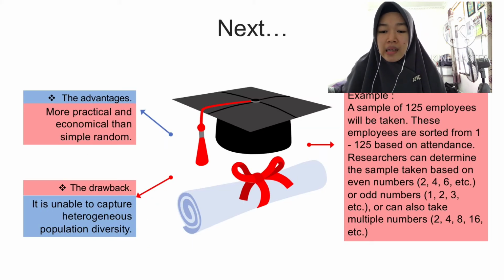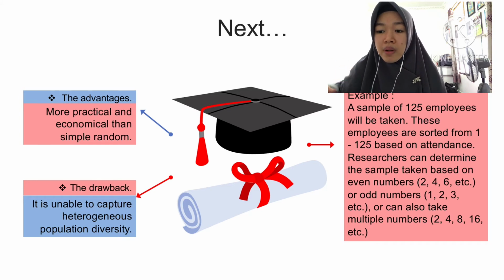Then next, in systematic sampling, there are the advantages and also the drawbacks. The first is the advantages. The advantage is that it is more practical and economical than simple random sampling. And then the second is the drawback. It is unable to capture heterogeneous population diversity.